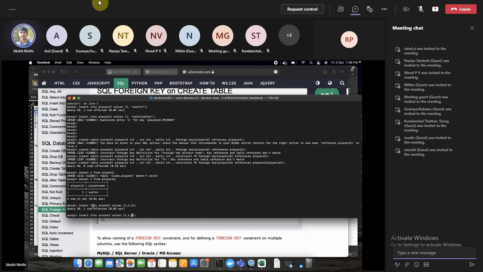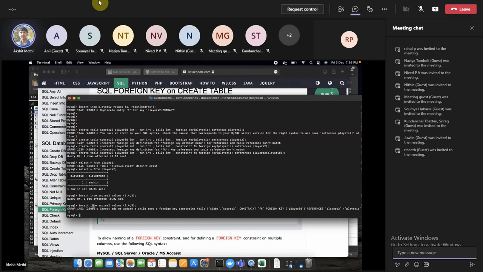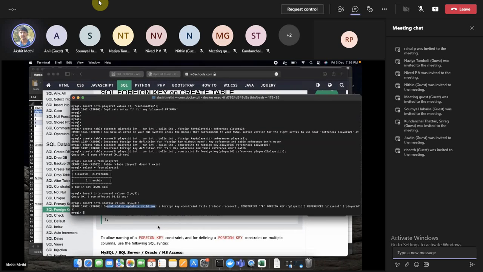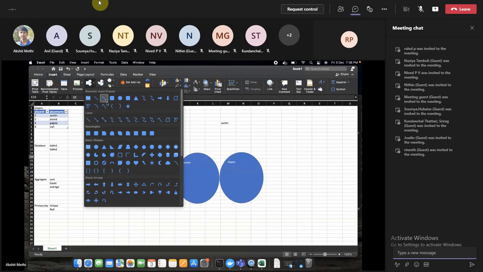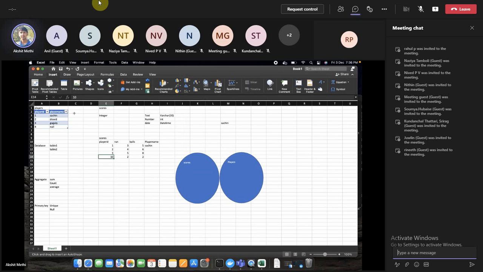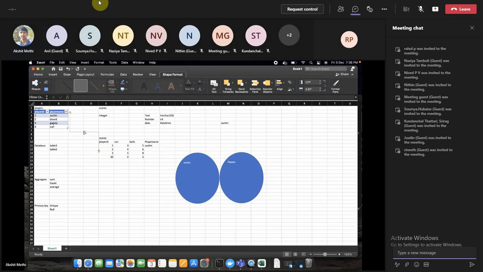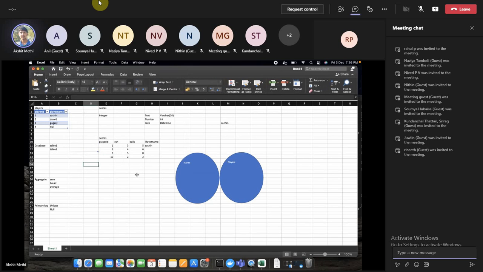But let's say I try to add something where my player ID is 2. It will tell me that you cannot add or update a child row because you have a reference from this parent table, which is players. So when you create a foreign key reference, it is something like this.